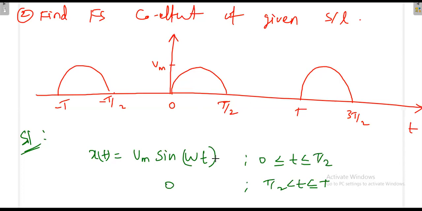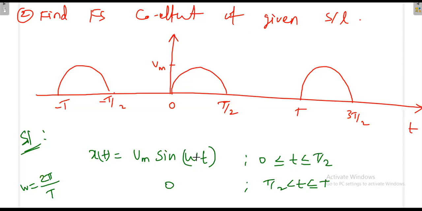Again, what is omega? Omega is equal to 2 pi divided by T. Don't put T by 2, it is 2 pi divided by T. It's like a complete cycle, but that next cycle is not there. Generally this will complete pi phase here, again another pi phase here. So you will be completing 2 pi only when you reach T. That's why omega is equal to 2 pi by T. Don't put 2 pi by T by 2. So 2 pi by T is the correct one. So omega you can replace with 2 pi divided by T.